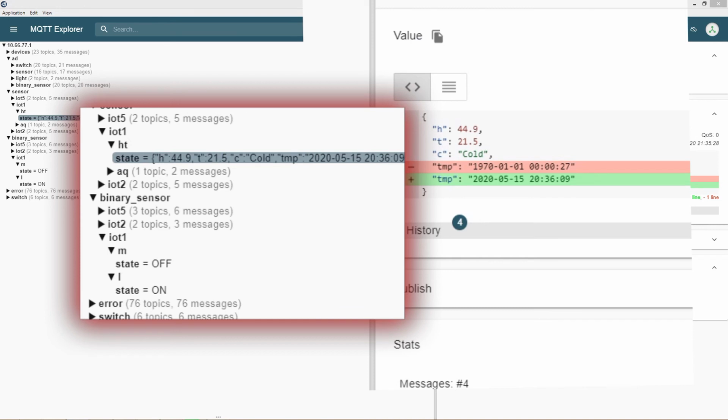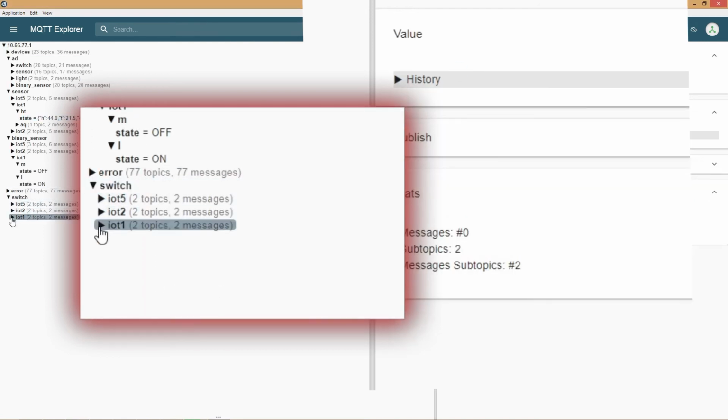Based on those two values, I'm calculating a comfort level, which is a description. Our configuration already specified how to parse this value. So for HT, you see one line of result that is in JSON format, again my choice, that has all these three values plus a timestamp for my debugging.